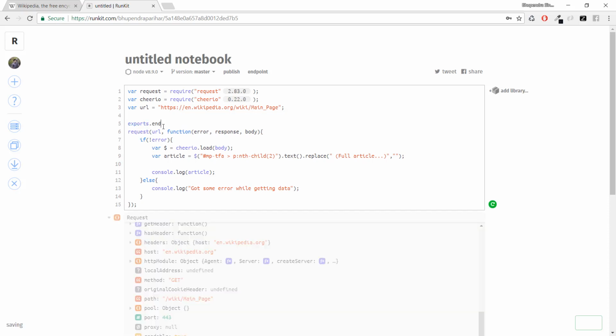Exports dot endpoint, which is a function that takes two arguments, request and response.